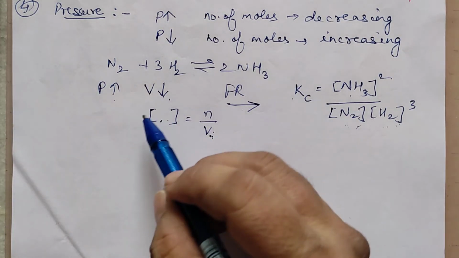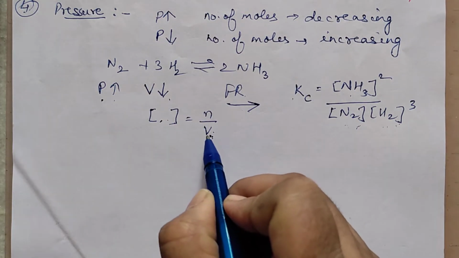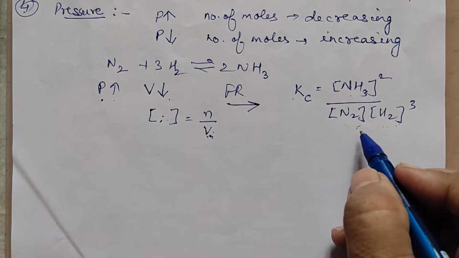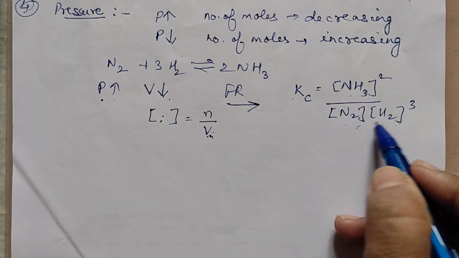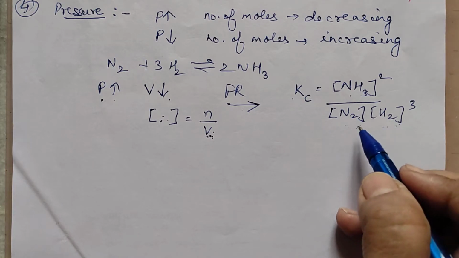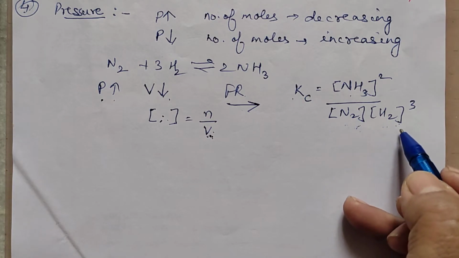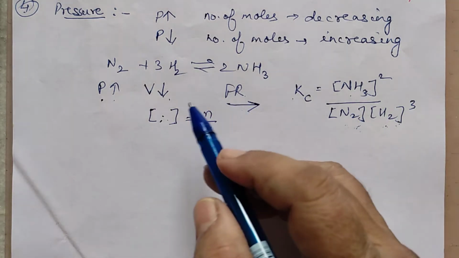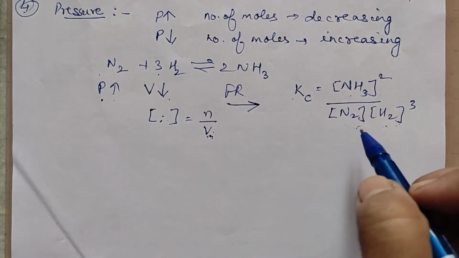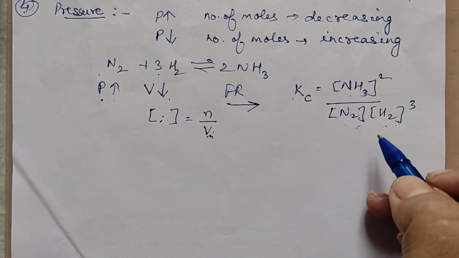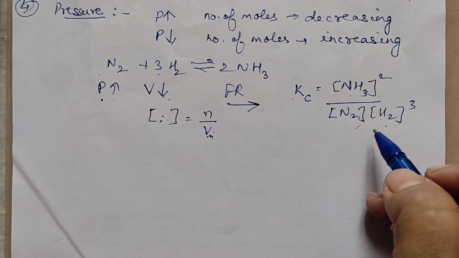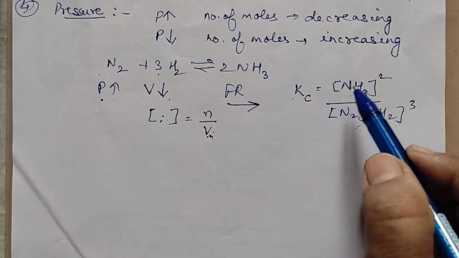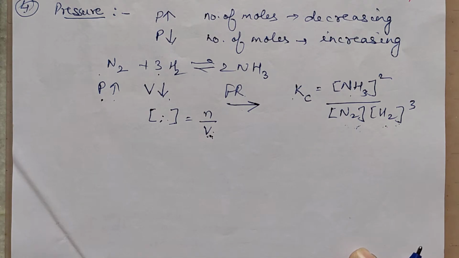Did you follow that? When the pressure increases, volume decreases. Volume decreases means concentration increases, so more terms are increasing in the denominator. There are more moles here: 4 moles, 1 plus 3. So it is increasing to a greater extent in the denominator, and the numerator also should increase. When does this increase? When the reaction moves in the forward direction.